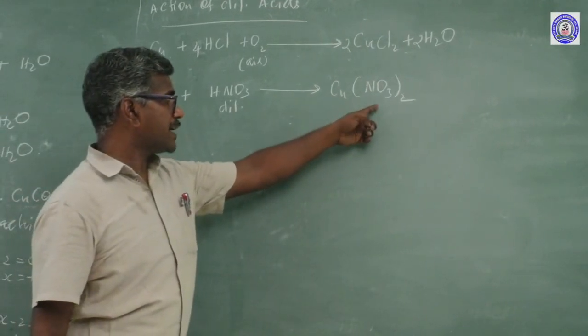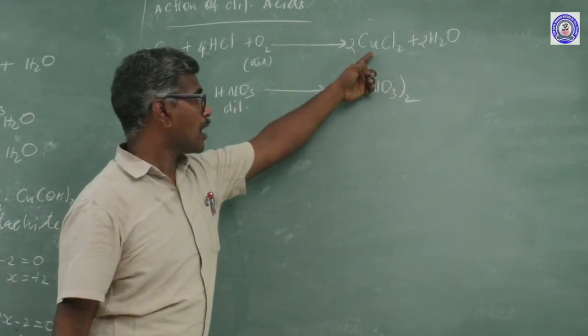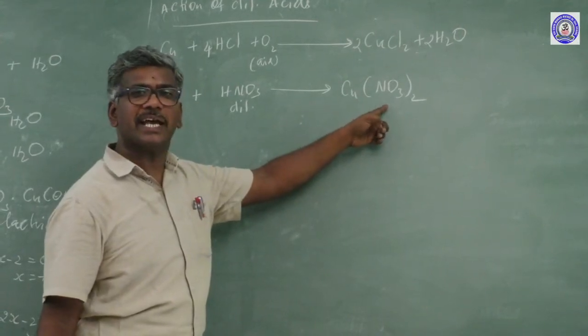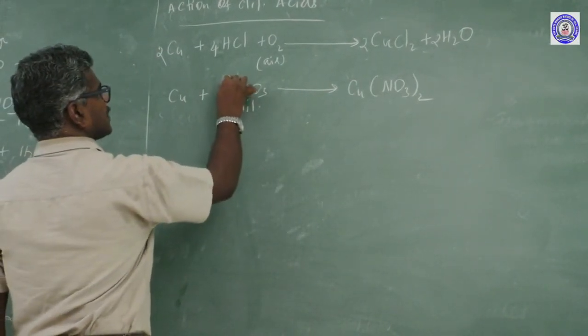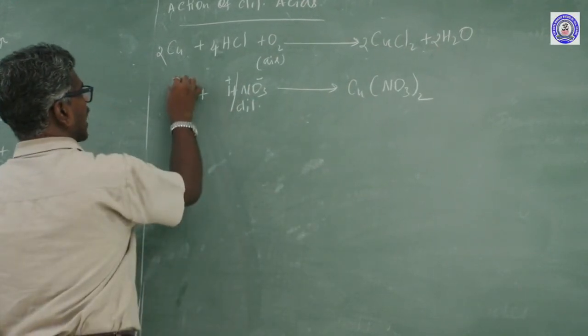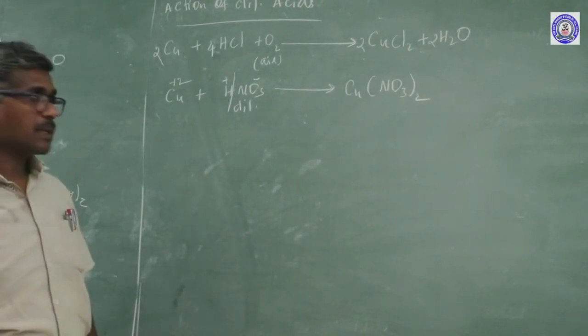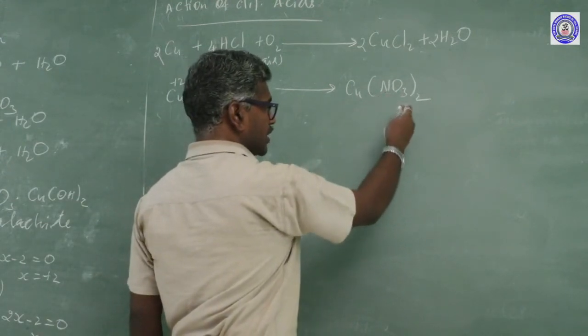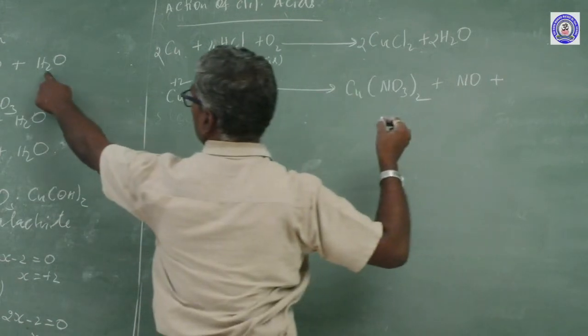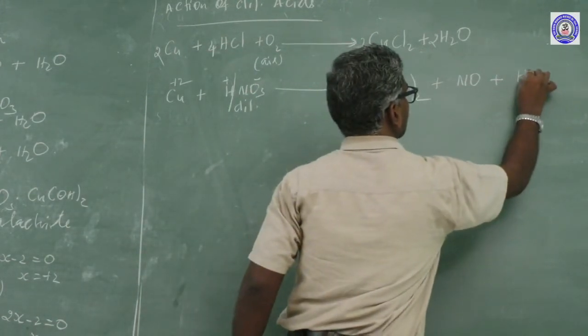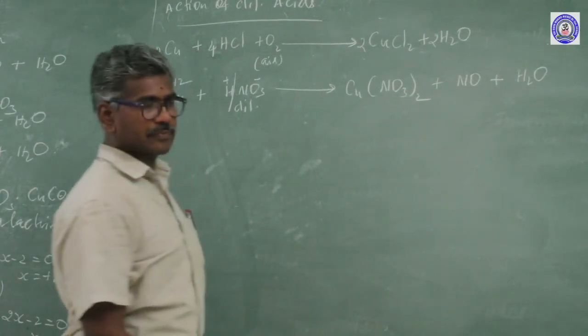This is copper nitrate, or cupric nitrate. How to form this? How to split? H plus and nitrate minus. Copper valency 2, so cross multiplication: Cu(NO3)2 plus NO plus water. This is the equation to balance.